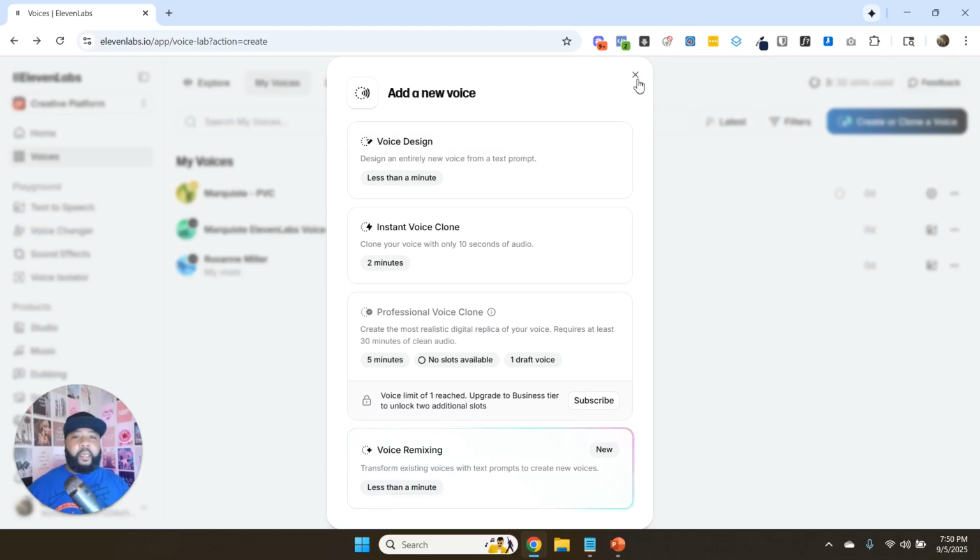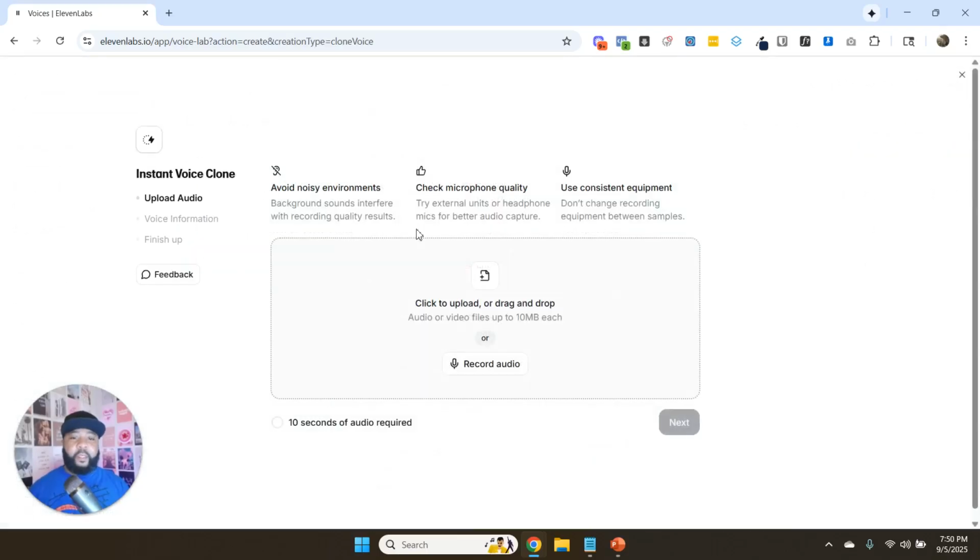So what that looks like here is in my instant voice clone. If I wanted to do that one, I would just click on instant voice clone here. I would either click on this button to record some audio right now, or if I just had some MP3 files or some video files that have footage of me speaking, you can just upload that here, and then it's going to create the clone for you. You just give it a name, and then now you can actually use it going forward.